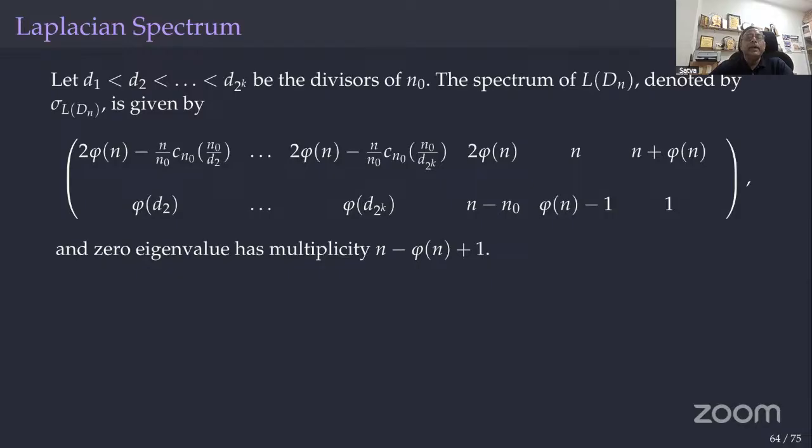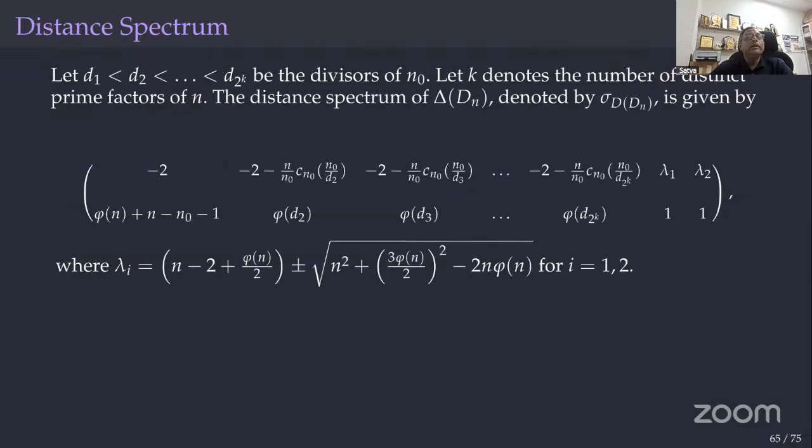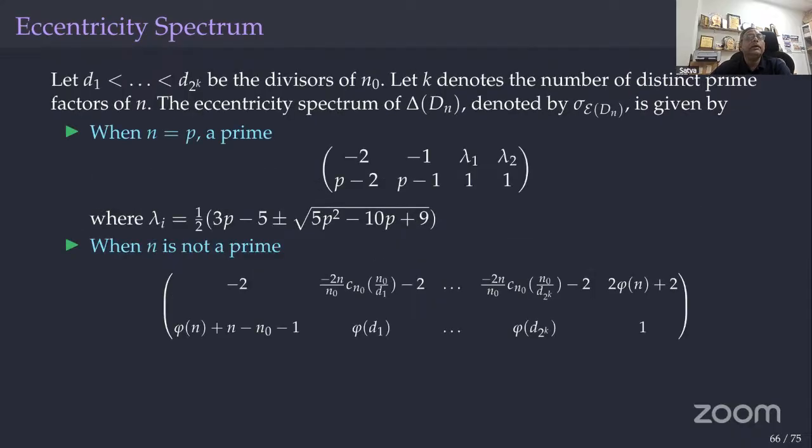The Laplacian spectrum is also connected with these values. For the distance spectrum, there is a graph matrix called the distance matrix, and the eigenvalues of that are called the distance spectrum. There also we come across the Ramanujan sums. Even the eccentricity matrix.